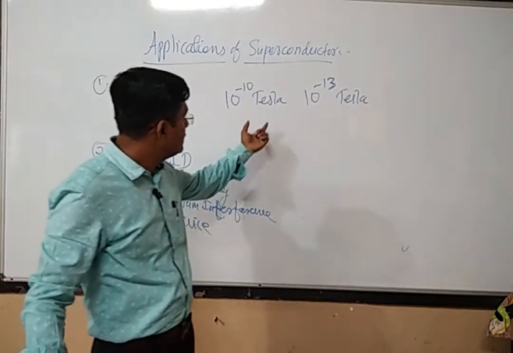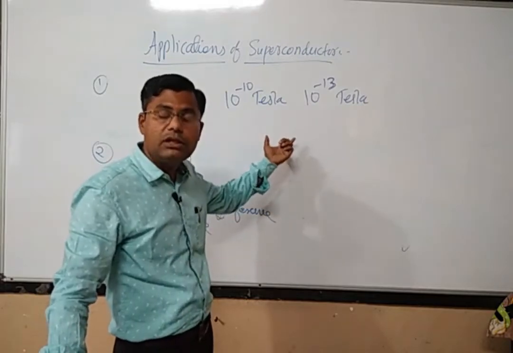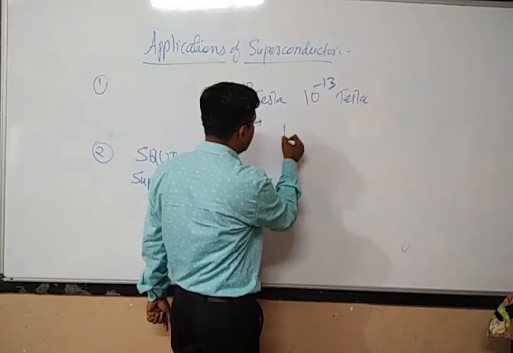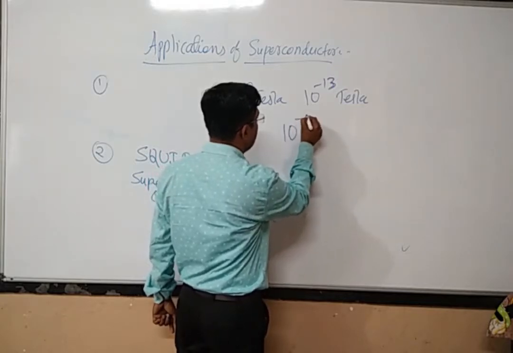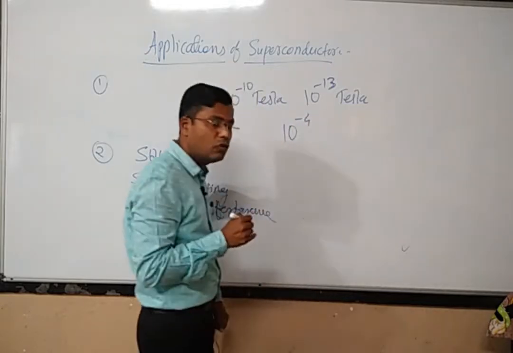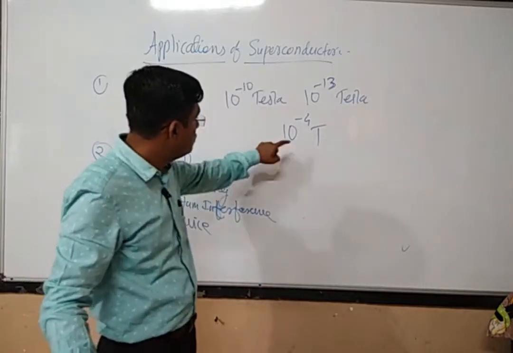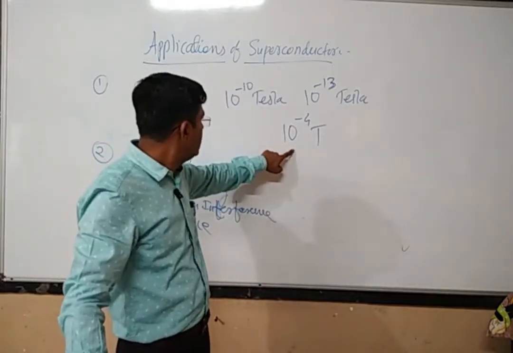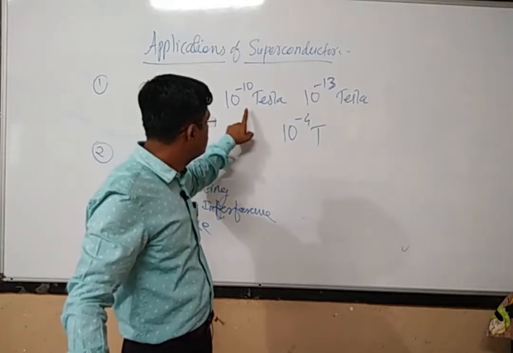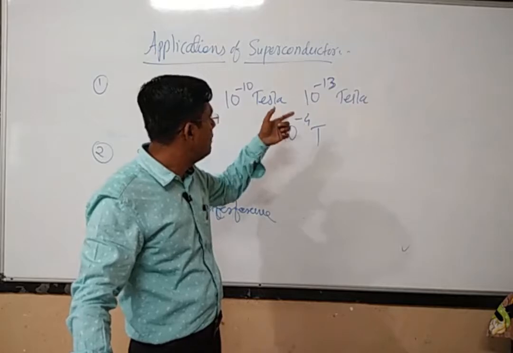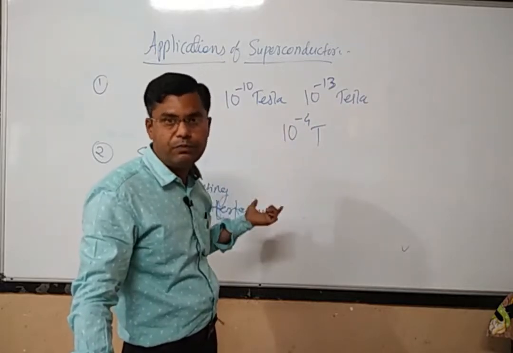Now if you compare this with the magnetic field of Earth, which is of the order of 10⁻⁴ Tesla, you can easily understand that the magnetic fields produced by the heart and the brain are very low, right?